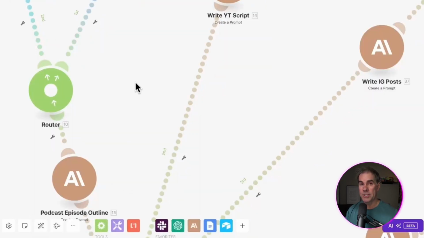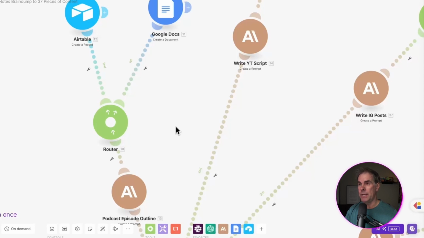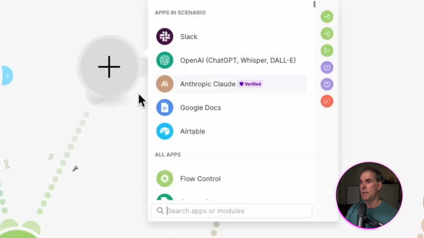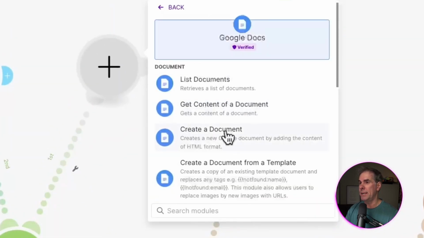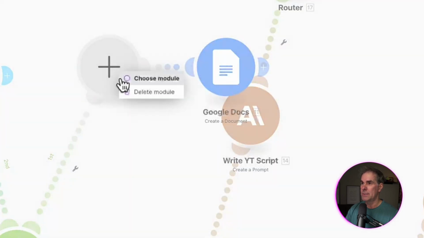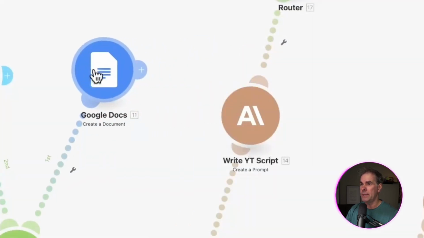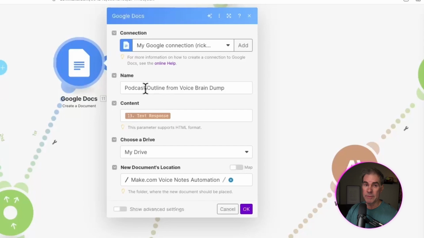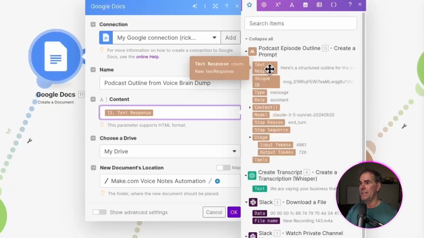And then the other branch to this is I want to send my podcast outline also to Google Docs. And so if I were creating the module, I would add a new module. I would go to Google Docs and I would do create a document. So let me show you what that looks like here. If I open this up, you want to give it a name. So in this case here, I just call it podcast outline from Voice Brain Dump. The content, again, is the output from Claude. It's called the text response.